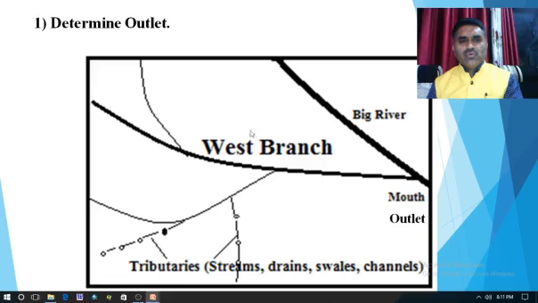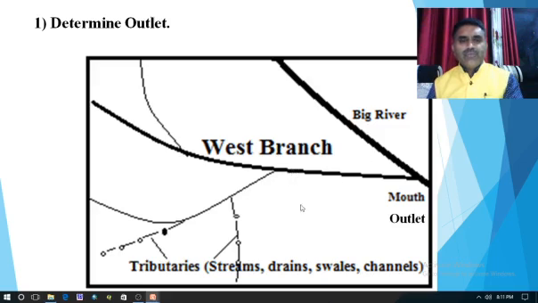As I have already told you, this is the west branch which performs as a watershed. How does it perform as a watershed? Because from this side to this side, water flows into another basin, and from this part to this part, water flows into this basin. Similarly here also, this tributary meets the main channel and forms a second order stream, and this second order stream meets the main channel.